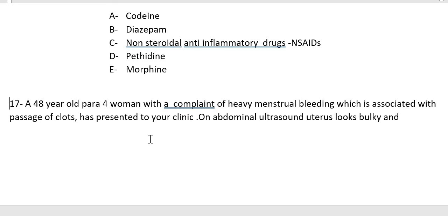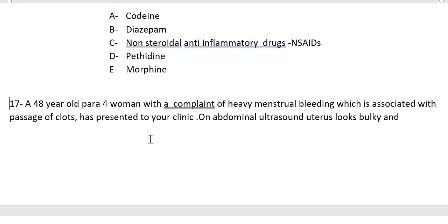Why? Because pethidine will lower the threshold for seizure activity, so the patient will have convulsions at a lower threshold. Morphine is a better analgesic in these circumstances because it is more potent and it doesn't lower the threshold for convulsions. Is it clear? Yes.